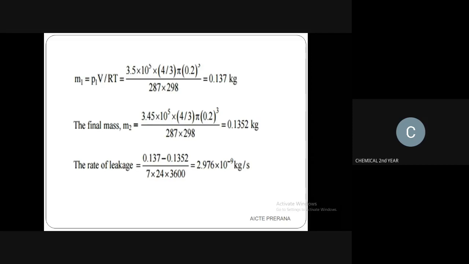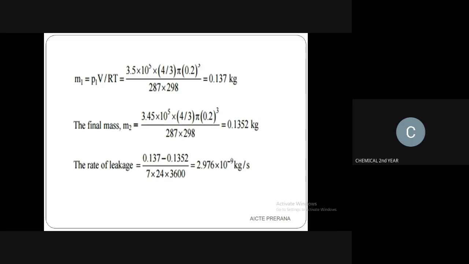Your dress is also a synthetic material, and for sure there are pores in it. Like that, synthetic rubber also has minute pores. Through those minute pores the pressure is getting released, so that it decreases from 3.5 to 3.45.